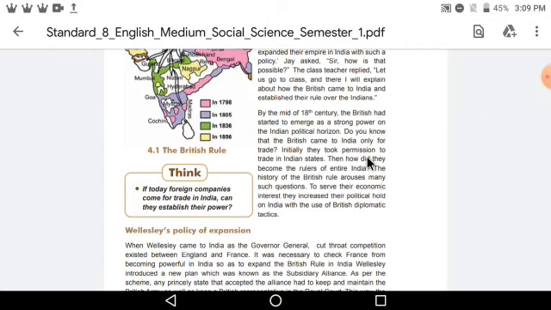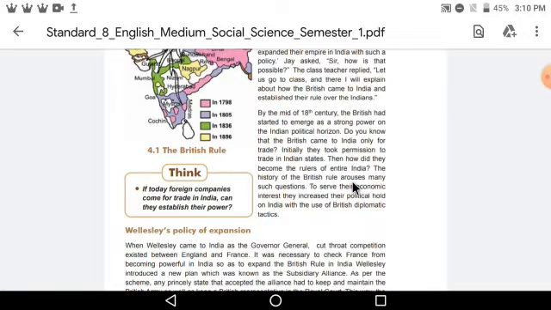Initially they took permission to trade in Indian states. Then how did they become the rulers of the entire India? When they first came to India, they had to take permission from the Indian kings. So they got the permission to trade and start their trading business. The history of British rule raises many such questions.